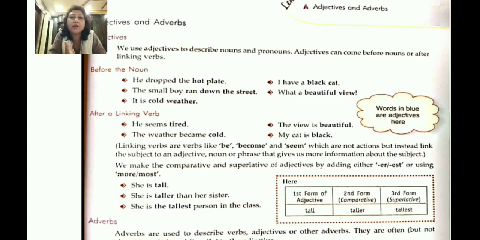What happened to the weather? The weather became cold. What is the view? The view is beautiful. What does the cat look like? Black.